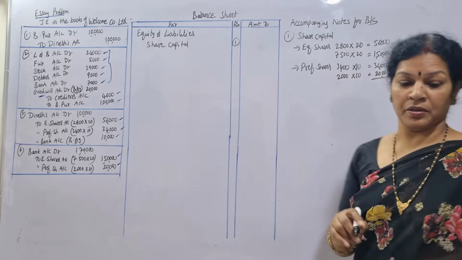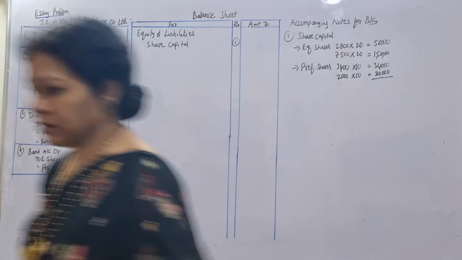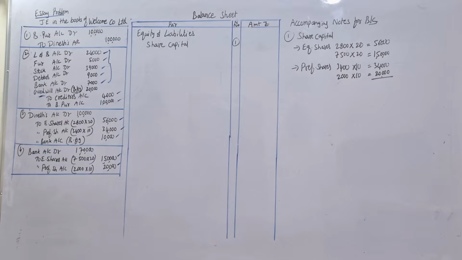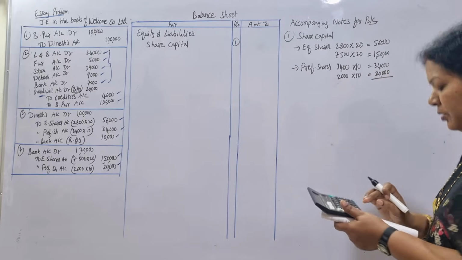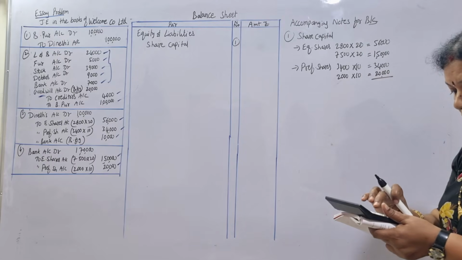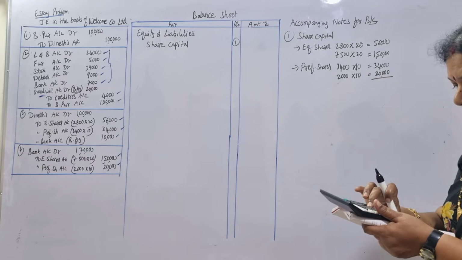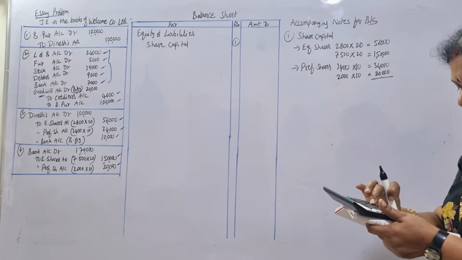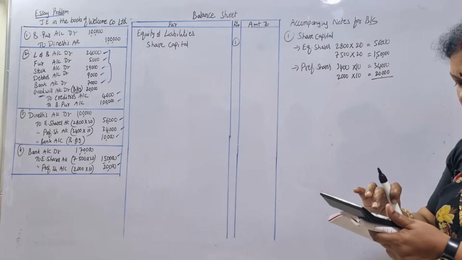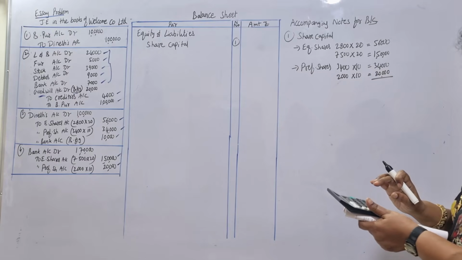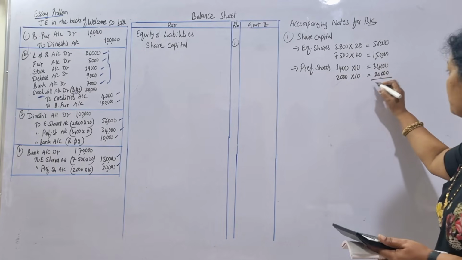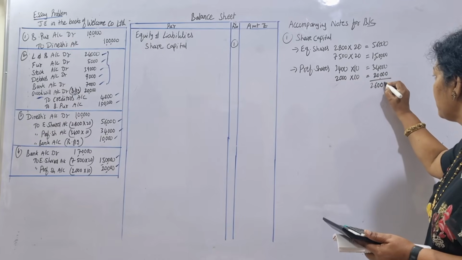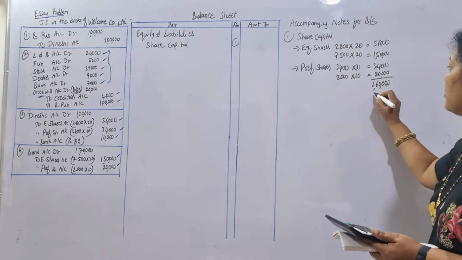Total up everything. Shall we use the calculator? 56,000 plus 1,50,000 plus 34 plus 20, 54. So the total comes to 2,60,000.